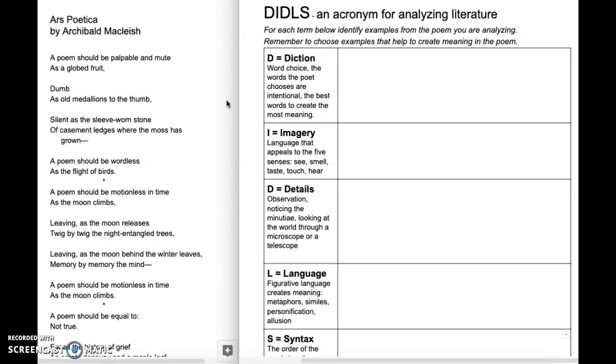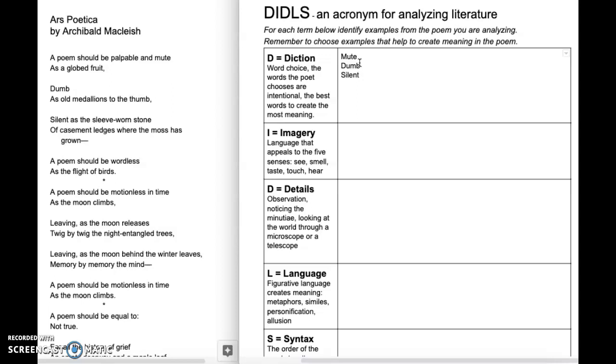In the third stanza, the poem should be silent. So now we're starting to see a pattern, and I'm going to note this over here in diction. Our poem needs to be mute, our poem needs to be dumb, and our poem needs to be silent. These three words all mean the same thing, but poems are full of words. So that's an interesting juxtaposition. Putting two things next to each other, you think, how can that be? Let's follow Archibald MacLeish and see where he goes with this.